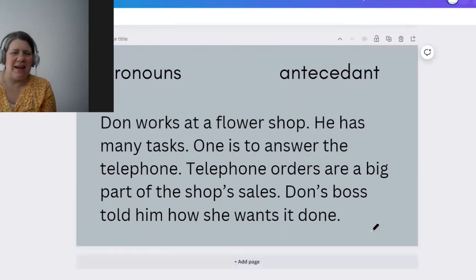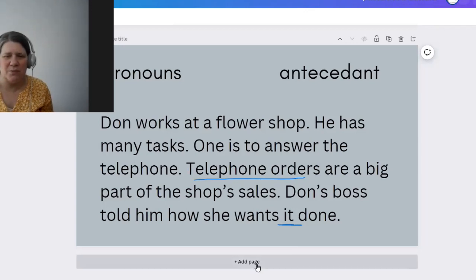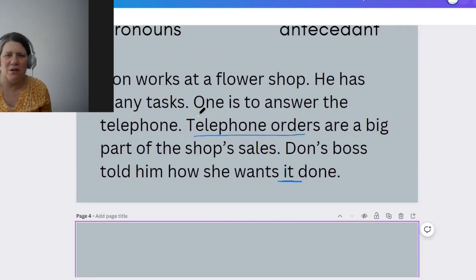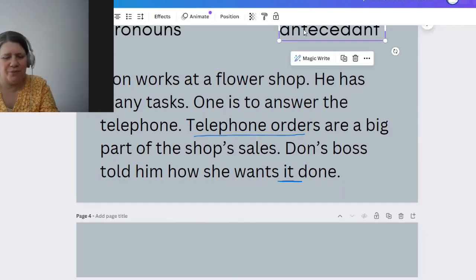Now, let's take a look again. Actually, I wanted to talk about the it, because in other languages, depending on what the gender of the noun is that it's referring to, we might say her rather than it. But in English, this is super important to remember, so I'm going to write it down for you.